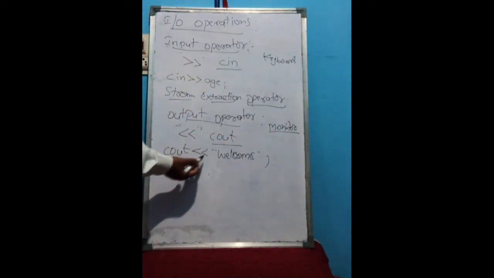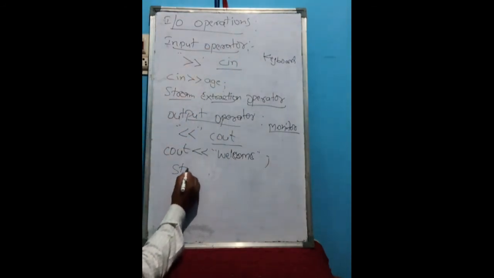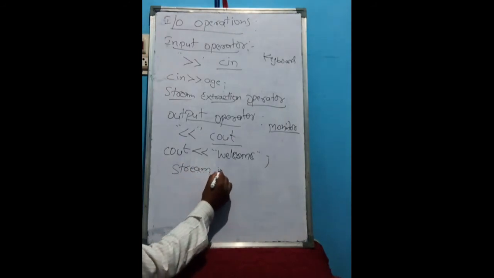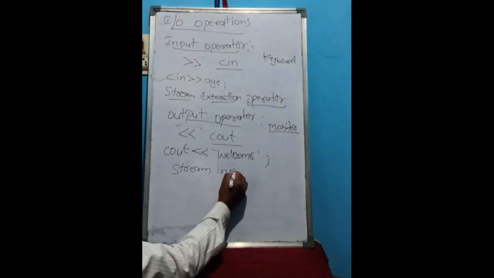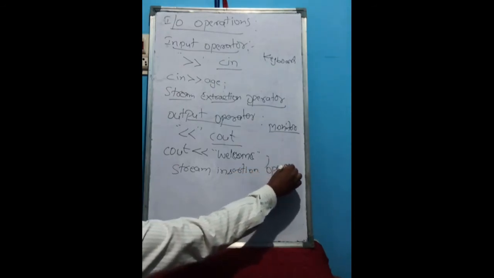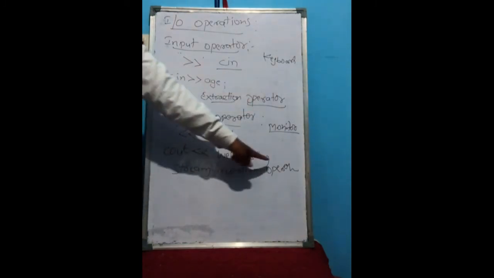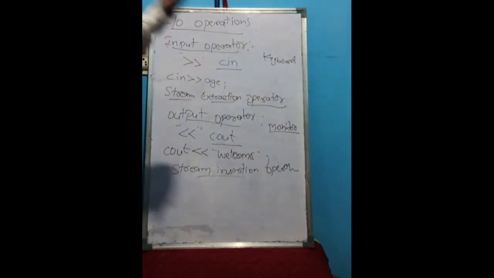So this is the output operator. We call this the stream insertion operator. Remember, the input operator we call the stream extraction operator. The output operator we call the stream insertion operator. Insertion, because we are inserting the data to the monitor. This is about input output operators.